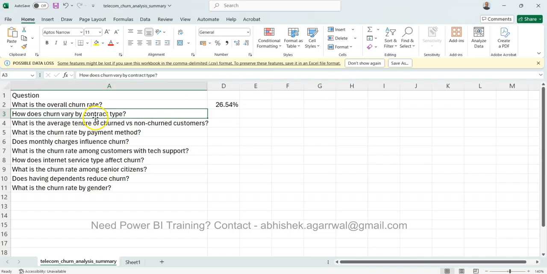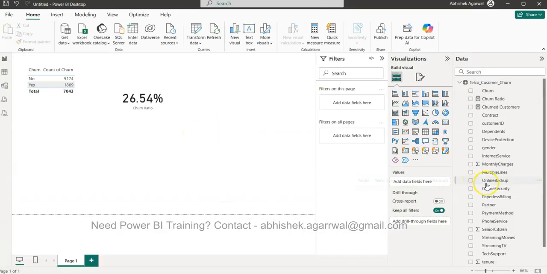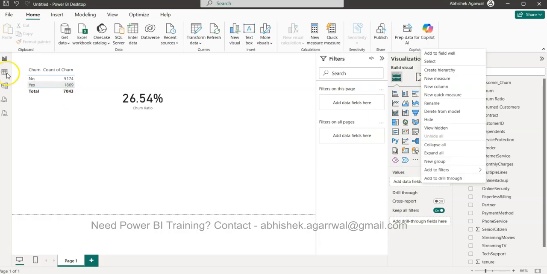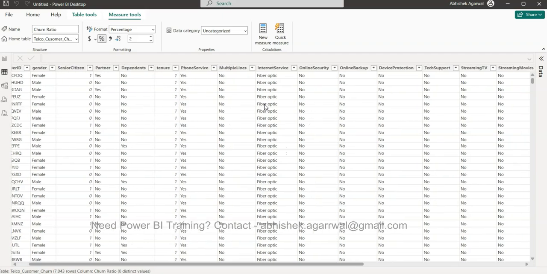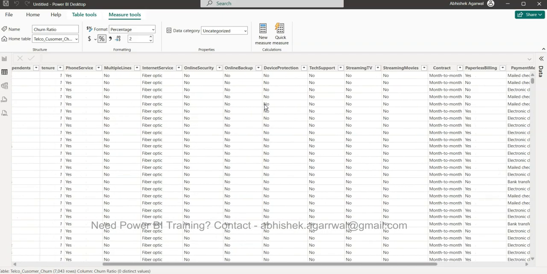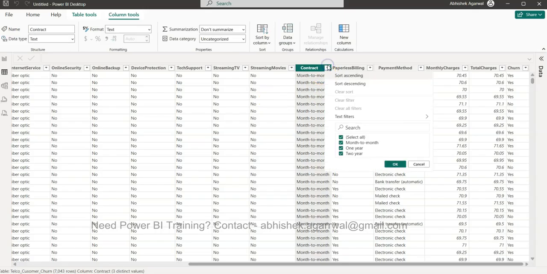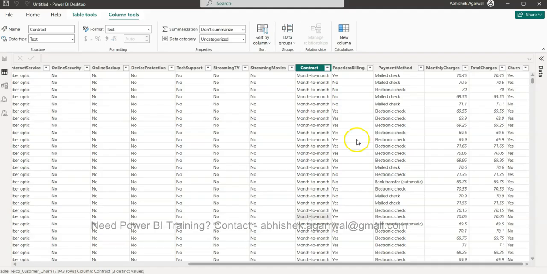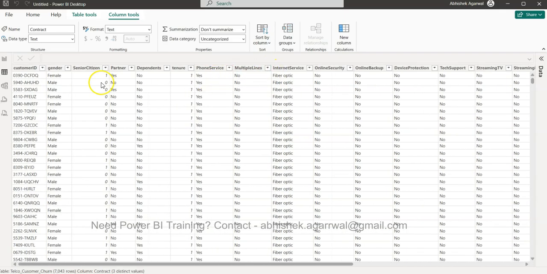How does churn vary by contract type? Okay, now they are asking us to look at the contract type. So let's go over here and look at the column which is contract type. So here is this column which is contract, right? It has three values: month to month, 1 year contract, or 2 year contract, right? Other than that, I think we don't have any other column related to contract.